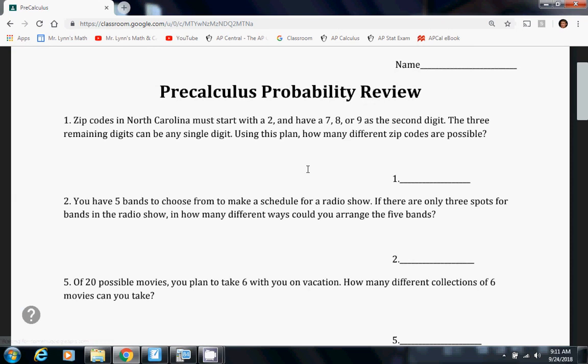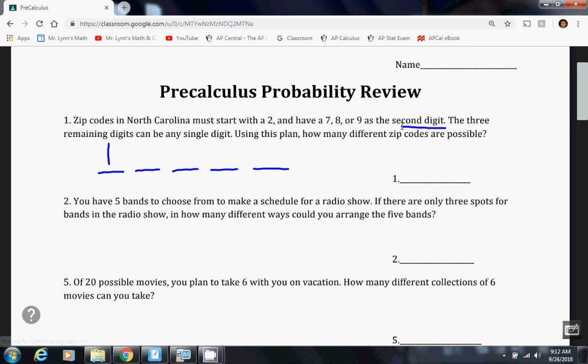So for the first example, zip codes in North Carolina. Well, we know zip codes are 5 digits long, like 28056 for our school. It turns out in North Carolina, zip codes must start with a 2. Well, if the first number has to be a 2, that means there's only one possible thing it can be. So I'm not putting what number it is, I'm putting how many different things it can be. So if it can only be a 2, there's only one thing it can be.